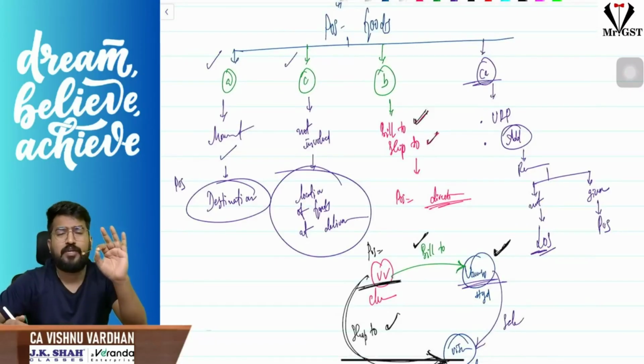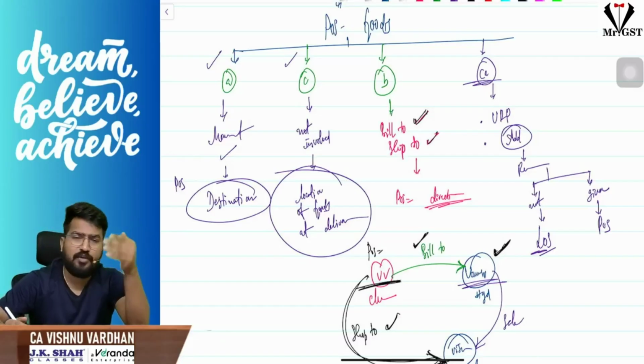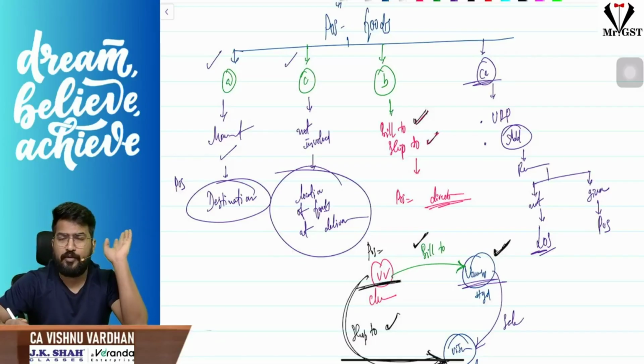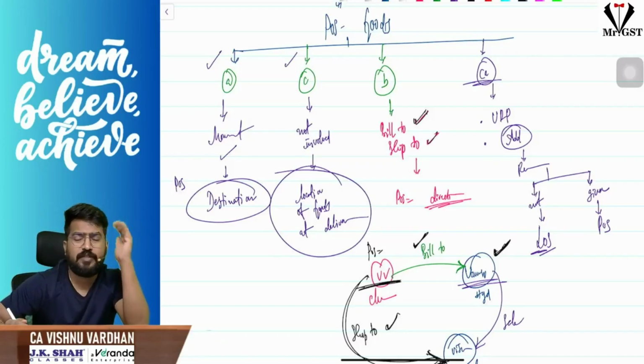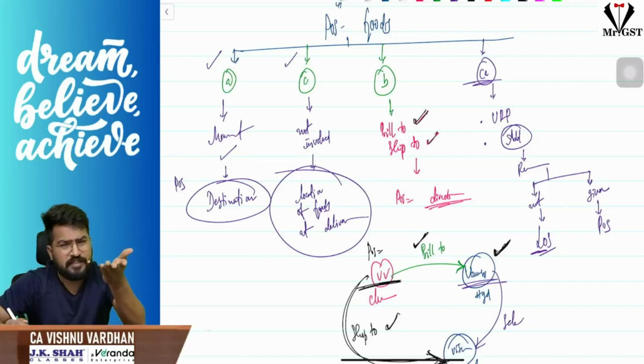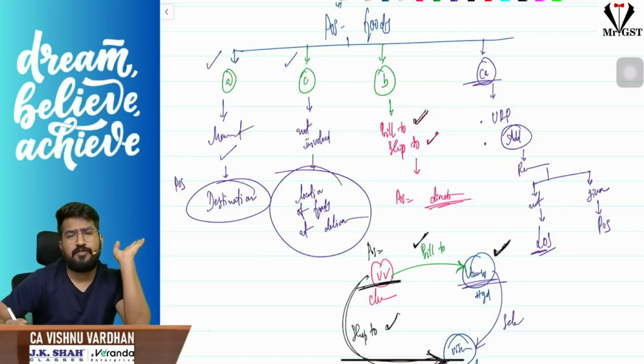You need not verify clause A and C, whether movement is involved or not involved. You should see only what is the address of that recipient, what he is giving, what you are recording in the invoice. That address will be the place of supply. Okay, if the address is not given, if he is not giving the address, then the location of the supplier itself will be the place of supply.